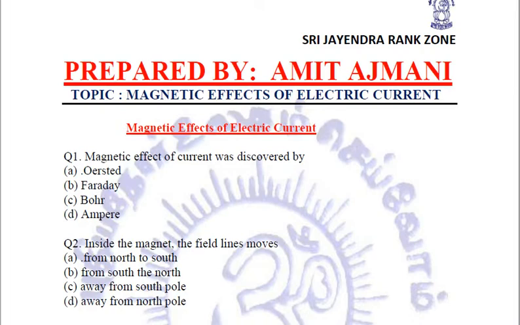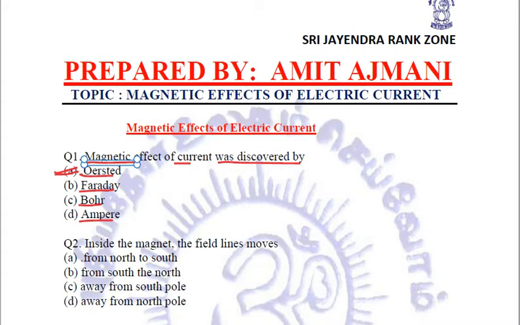Now the first question says that magnetic effect of current was discovered by. The various options given to us are: first option is Oersted, second is Faraday, third one is Bohr, and fourth one is Ampere. So it was Oersted who firstly discovered, while he was doing his experimentation with a straight current carrying conductor, and he observed for the very first time that the current produces magnetic field. So the answer is A, Oersted.